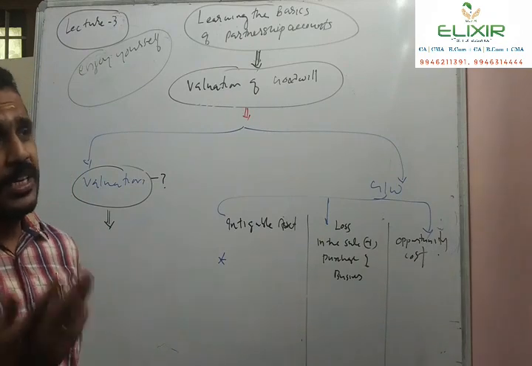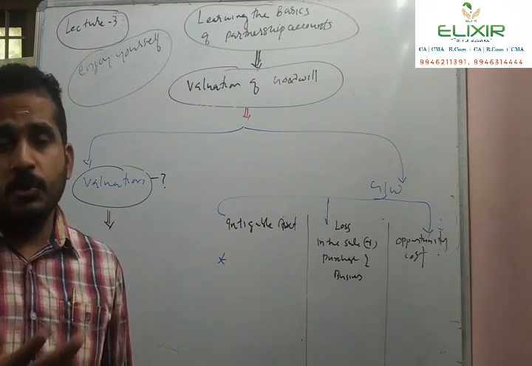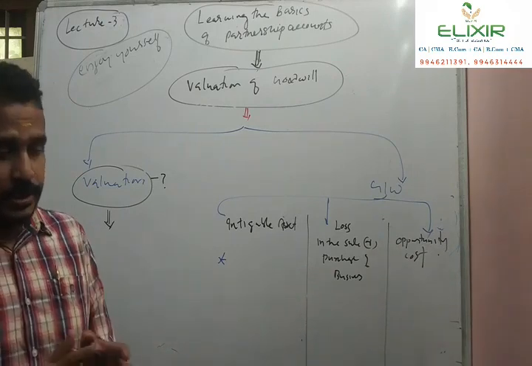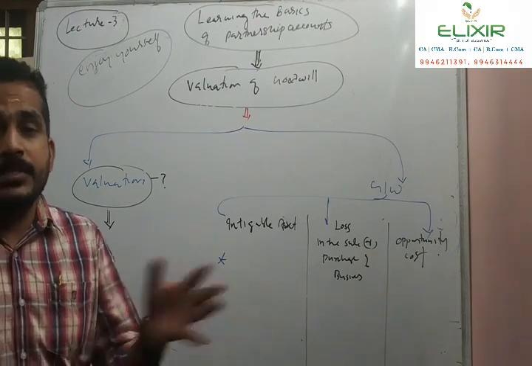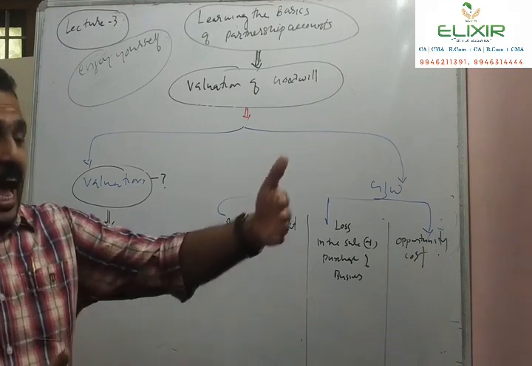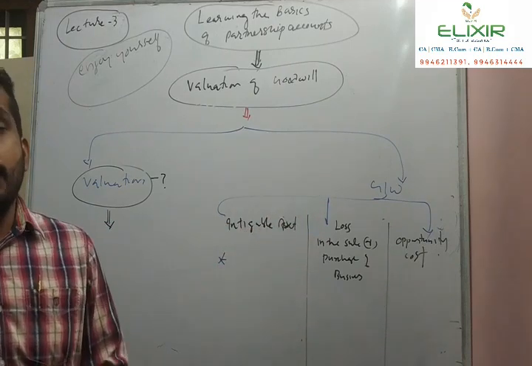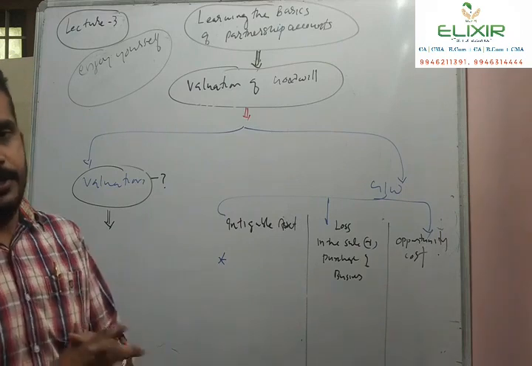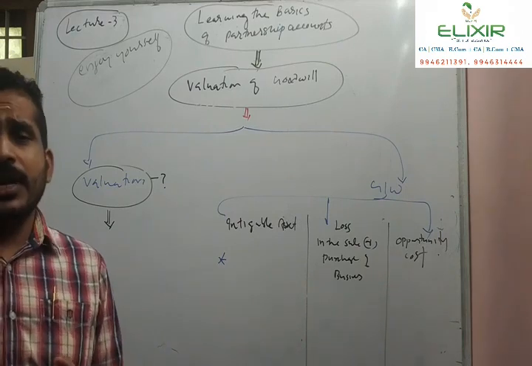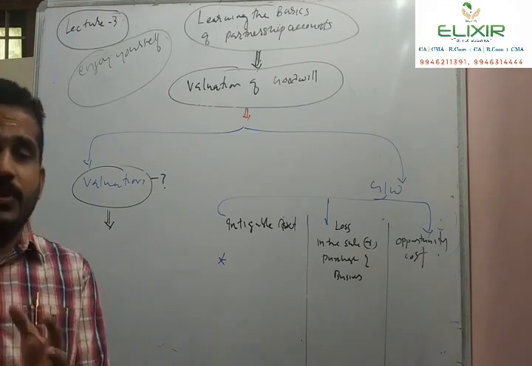For example, when I went to a car showroom to purchase a car, the dealer will explain the cost details. What is the on-road cost? What is the insurance cost? And he will list out the various costs for the purchase of that car. That is called the historical cost or purchase cost. That is the cost of the asset.